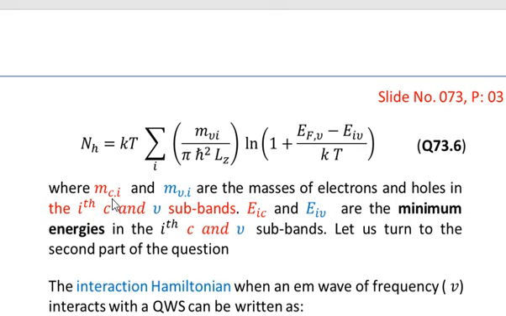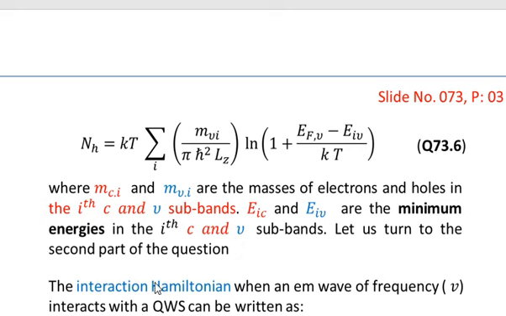For the conduction band we shall talk about the mass of the electron, and for the valence band we shall use the term mass of the holes, though they may be the same things. So EIC and EIV are the minimum energies in the ith sub-levels of the conduction band and the valence bands.